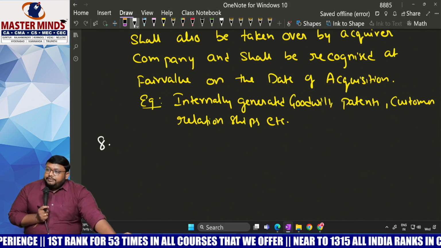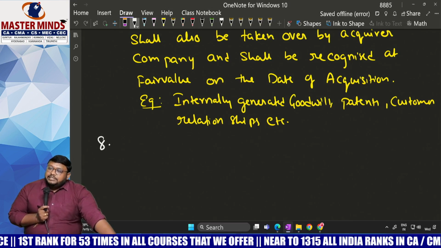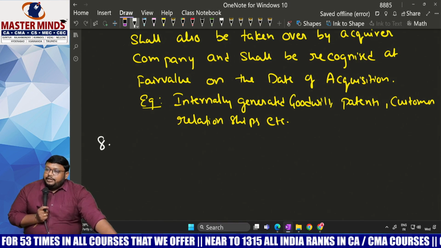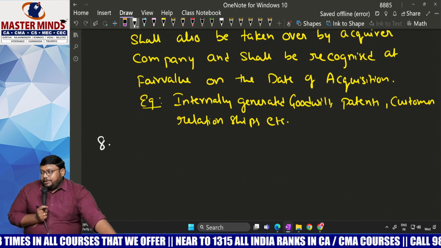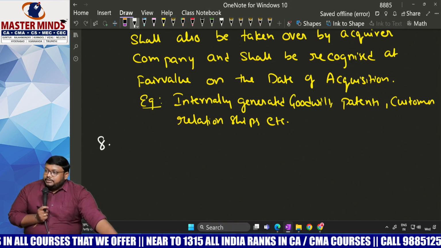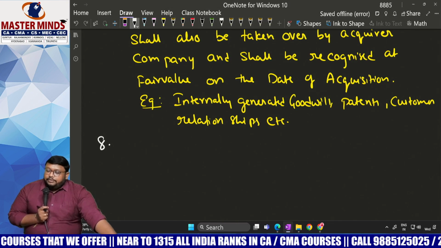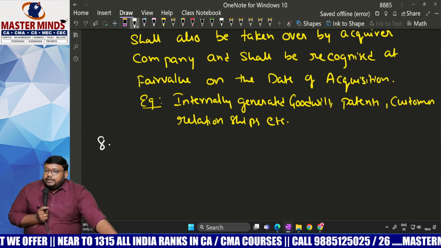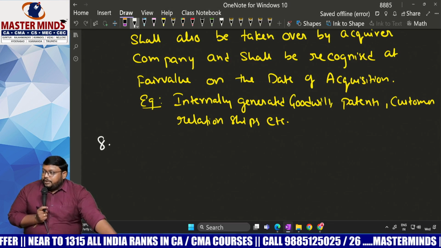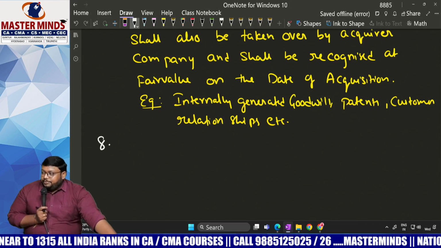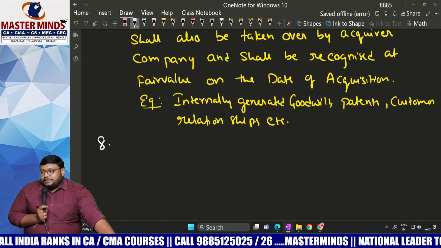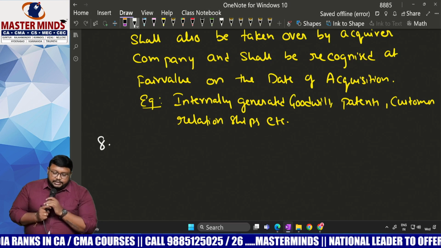We don't have it in our syllabus, but as per Ind AS 37, only if there is a probability of outflow can we record the contingent liability. If the probability of outflow is not there, no need to record. But still here, if any contingent liability is there for the acquiree company, we should not check any probability. If a contingent liability is there, it should be recognized in the acquisition.